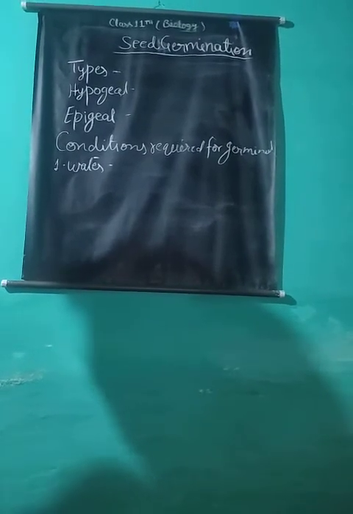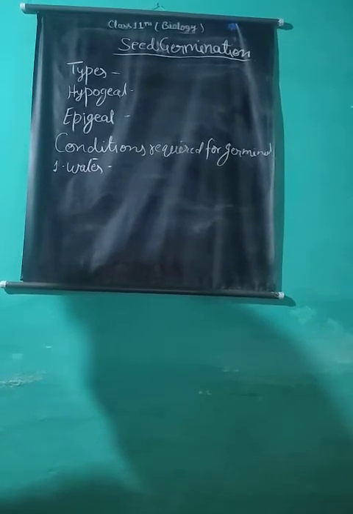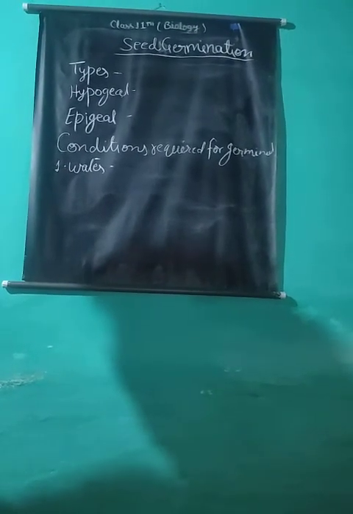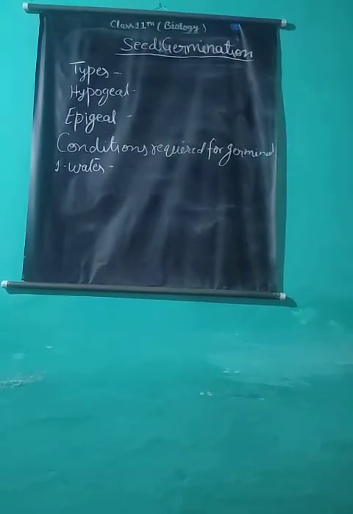This facilitates the entry of oxygen and the release of accumulated carbon dioxide. It also helps in the emergence of the embryo. Water is also involved in the enzymatic hydrolysis of various organic compounds, translocation of solute substances, and respiratory breakdown of complex organic compounds which are stored as food materials.